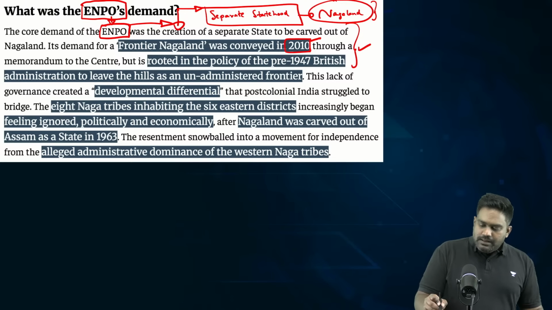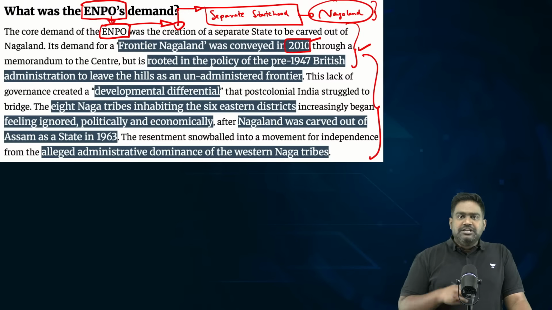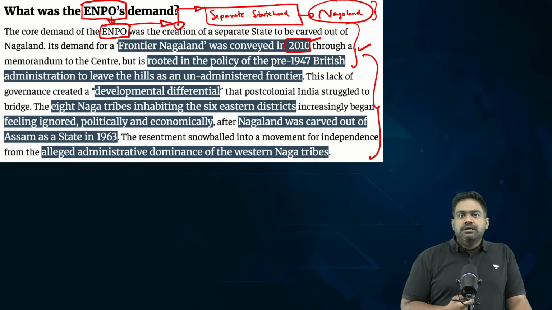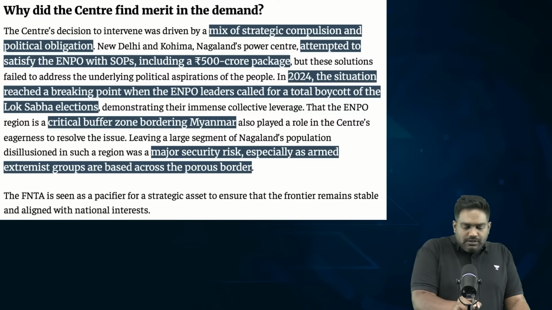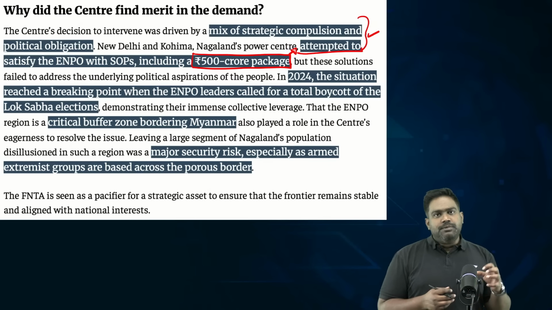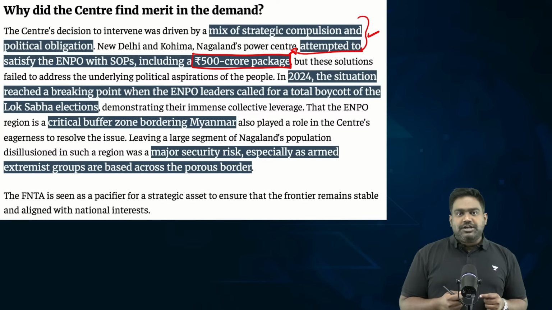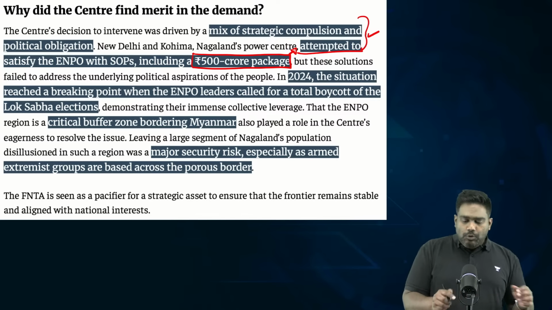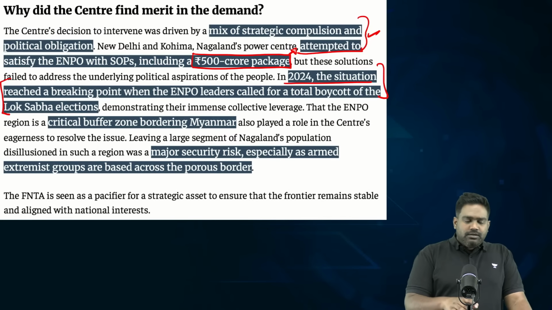However, to try and contain the aspirations and demands, India initially tried providing a developmental package. A few years ago, the Home Ministry with the state government tried mobilizing around a 500 crore rupee package to provide for focused development, hoping that this would satisfy the demands of the ENPO and the people of Eastern Nagaland. But this did not yield any results. In fact, in the 2024 Lok Sabha elections, the ENPO gave a boycott call, and it has such a strong influence in the region that voting didn't really take place in eastern parts of Nagaland.